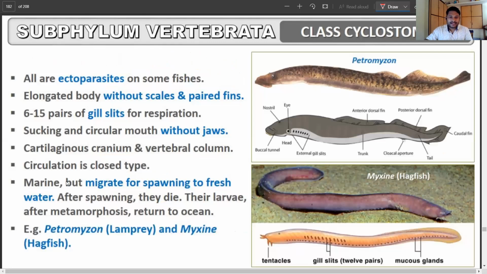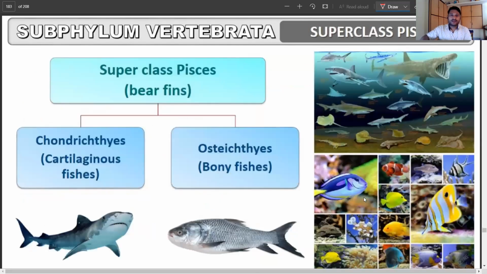Right, and some of the examples, if you see, this is going to be the Petromyzon, also known as the lamprey. Okay, lamprey or Petromyzon. And also you have the Myxine, or the hagfish. Again, its name is hagfish, it is not a fish. Again, a typical question. Remember, all of these fish, you are learning in different groups. In Agnatha, you have learned about certain fish. They are not fish, but they will be combined along with the members of the Pisces, and they'll ask you which of these are not the fish. That again you have to focus on.